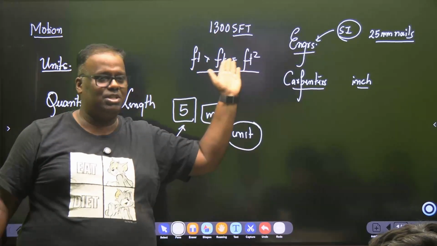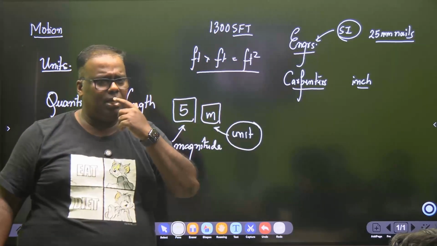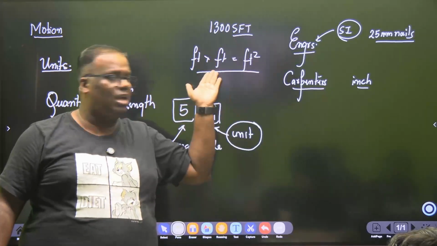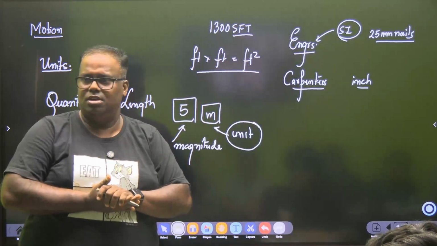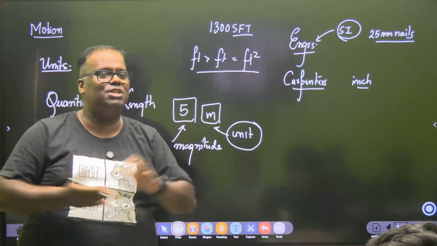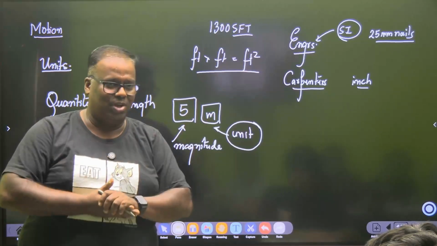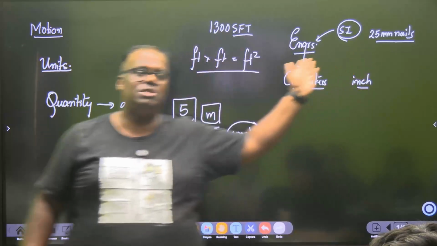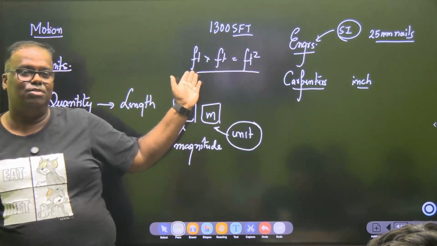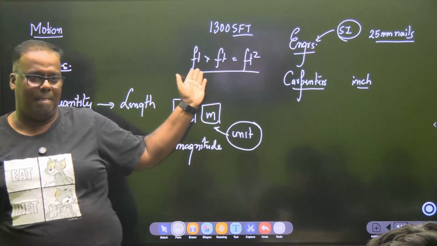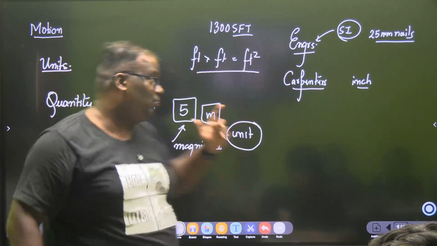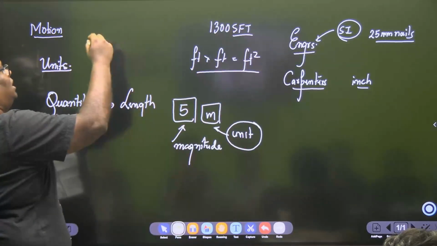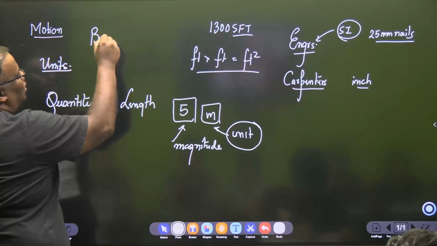Centimeter into centimeter is centimeter square. But tell me, in grade 8, grade 7, have you ever calculated area with square feet? Never. You have only done meter square, centimeter square, because you are being trained to follow the SI unit. And when you go to the market, how is it? Feet, SFT. Now why does this come? This comes from history, from the colonial world, the British rule.